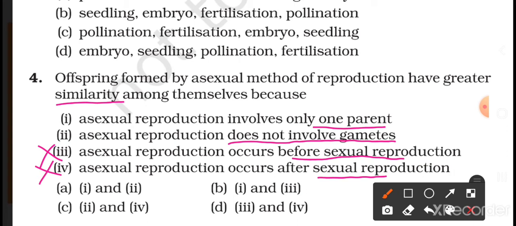First one is asexual reproduction involves only one parent. So it is correct. In asexual reproduction, either a male or female parent is involved, only one parent. Second one, asexual reproduction does not involve gametes. Gametes are not needed in it. Male and female gametes are not involved because it is an asexual type of reproduction. So gametes are not involved here and only one parent is involved in this type of reproduction. So the answer is A, first and second statement.